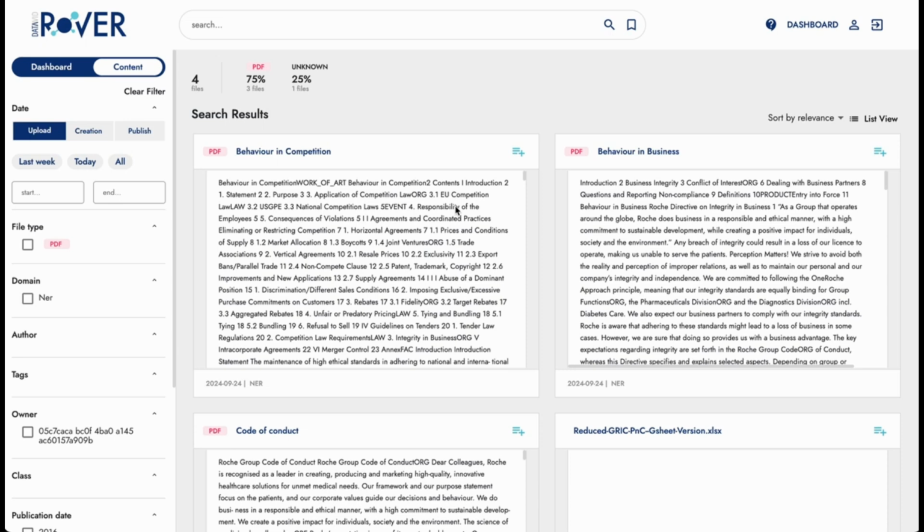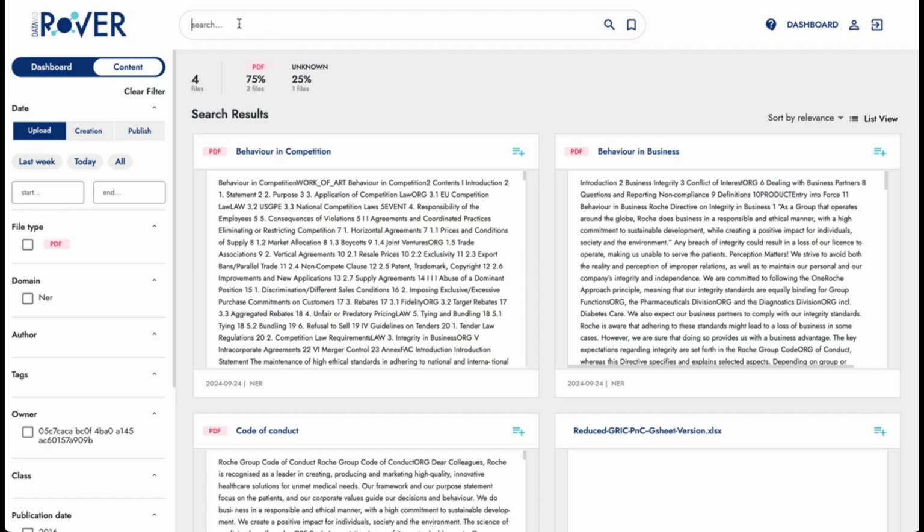This is a platform that offers semantic search capabilities by leveraging the power of knowledge graphs and large language models. We'll begin our presentation at the dashboard, which provides an overview of the dataset we're working with. As you can see, we have 4 files in the dataset. 3 are PDF files containing unstructured data, and 1 is a file containing structured data.